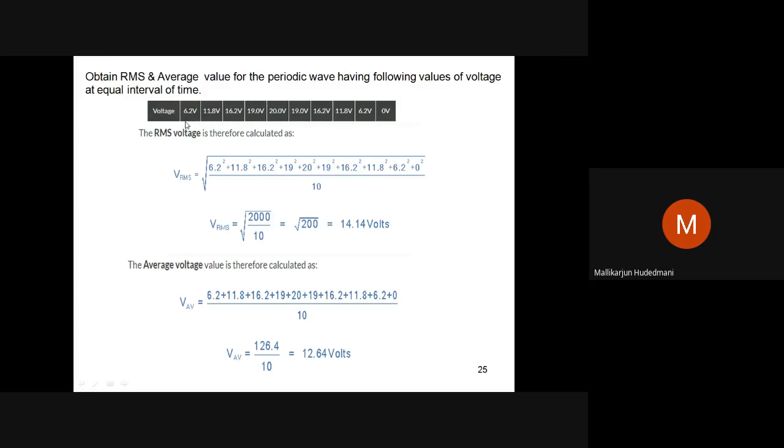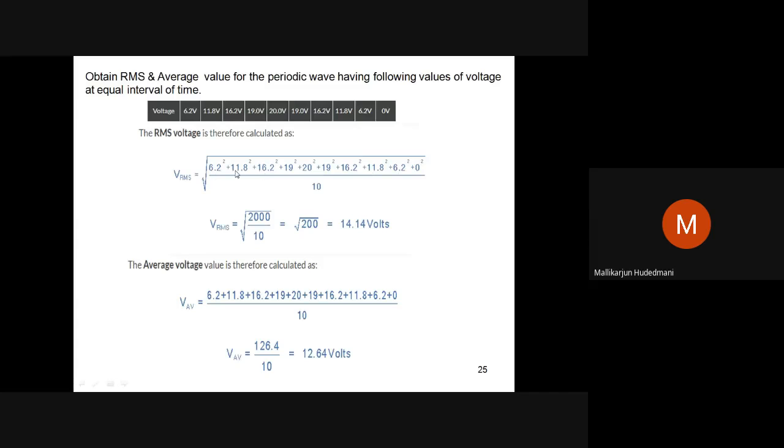I can take N. What is N? 1, 2, 3, 4, 5, 6, 7, 8, 9, 10. How many instances are there? 10. N is 10 for you. Therefore, V RMS equals the square root of the sum of squares: 6.2 square plus 11.8 square plus 16.2 square plus 19 square plus 20 square plus 19 square plus 16.2 square plus 11.8 square plus 6.2 square plus 0 square.